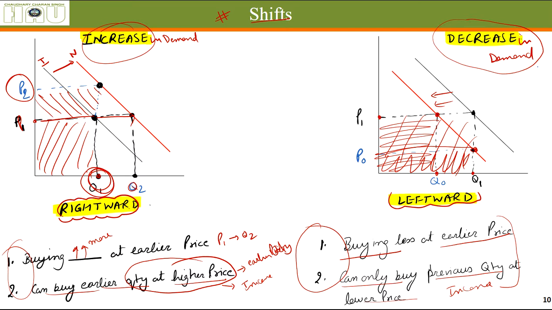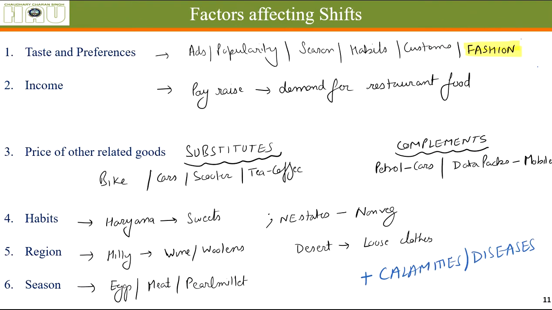Now let's look at factors that lead to increase or decrease in demand. Factors that cause a shift in the demand curve. Shift means increase or decrease. When there is movement along the same demand curve, this means contraction or extension. The demand of something increases or decreases first and primarily, predominantly with income. Let's say there is a pay raise in the university.